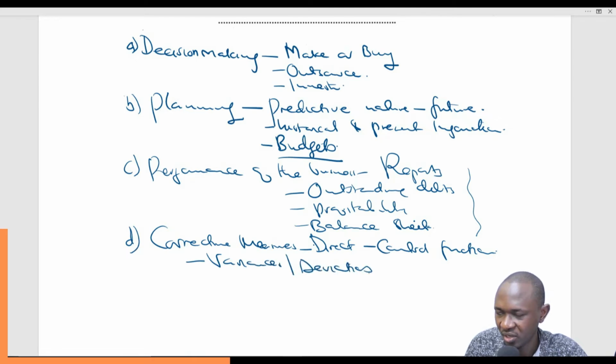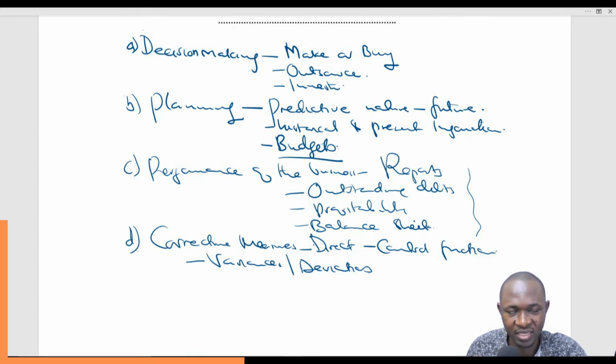Normally deviations and variances are supposed to be corrected well in advance, but how will we know that we have them? It is through the accounting records: this is what we had anticipated and this is what we have achieved after implementation.